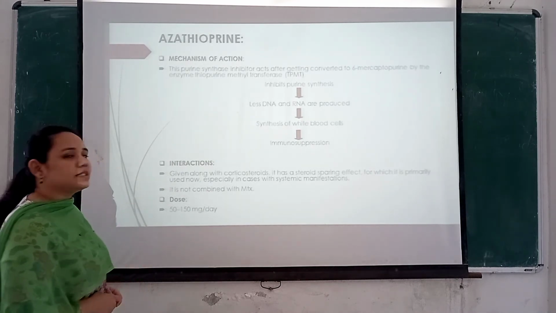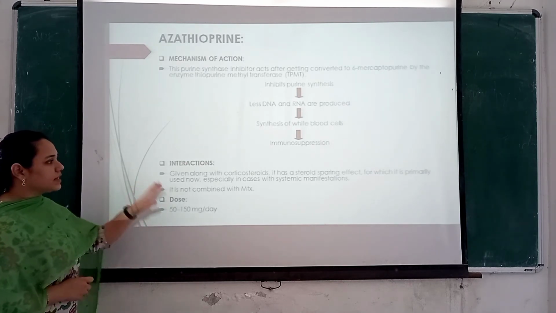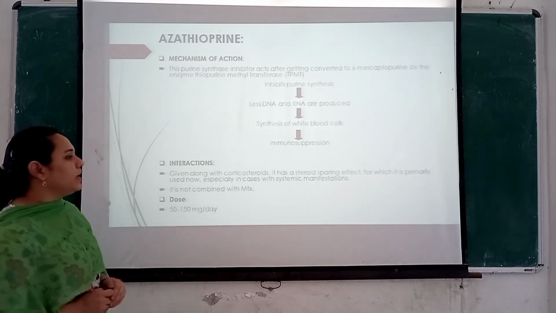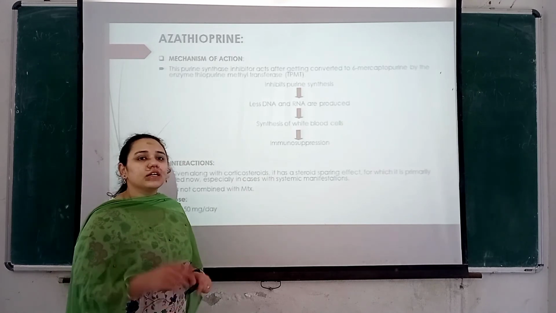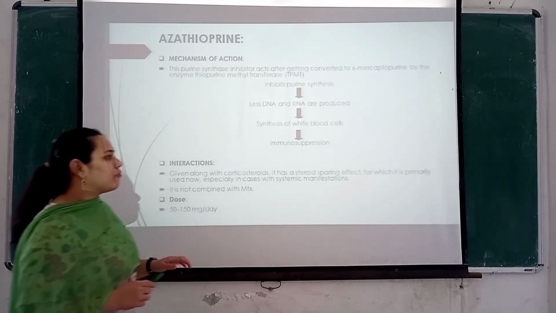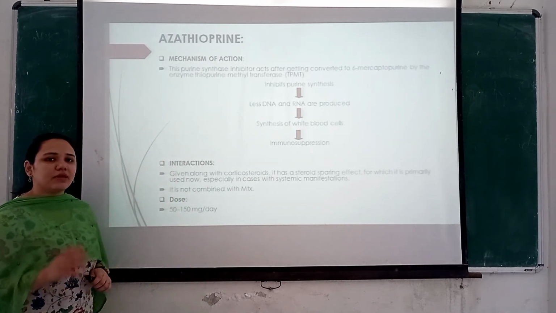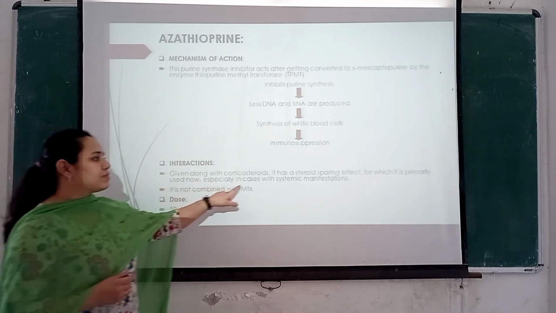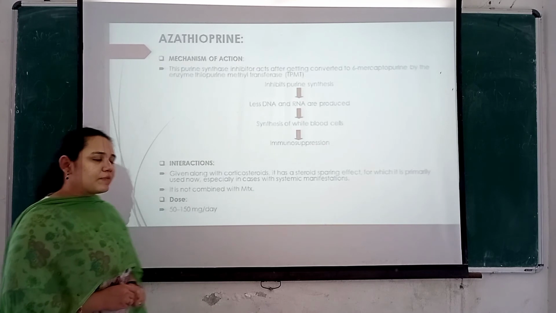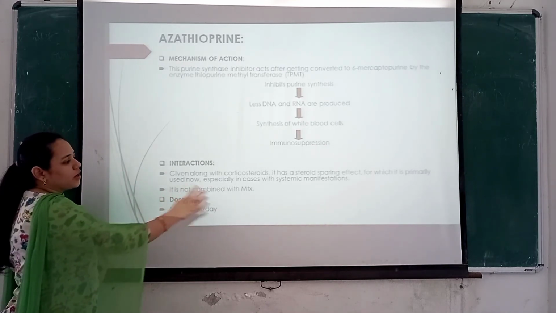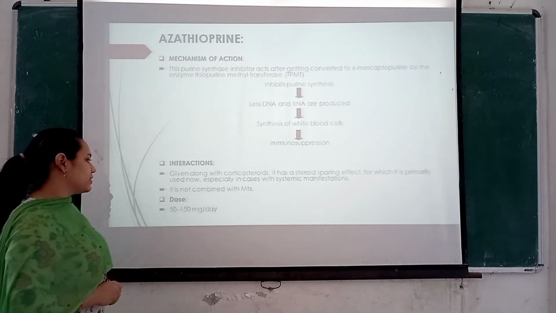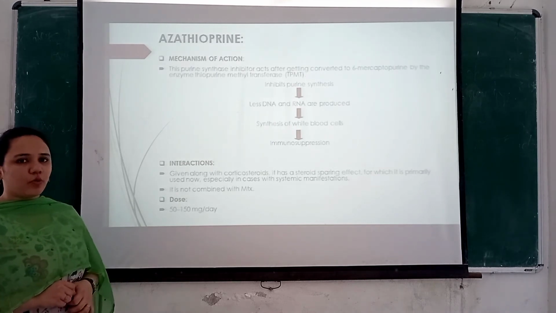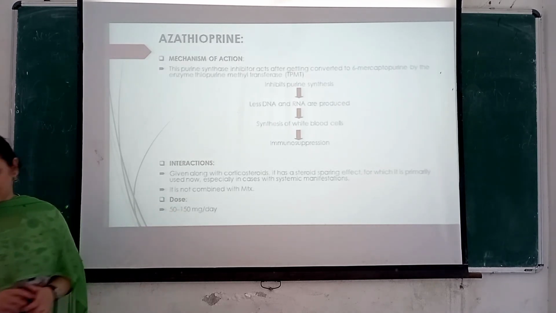So the interactions include, when it is given along with corticosteroid, it shows a steroid sparing effect. So because of this interaction, it is primarily used now, especially in cases with systemic manifestations. It should not be combined with methotrexate. Dose includes 50 to 150 mg per day.